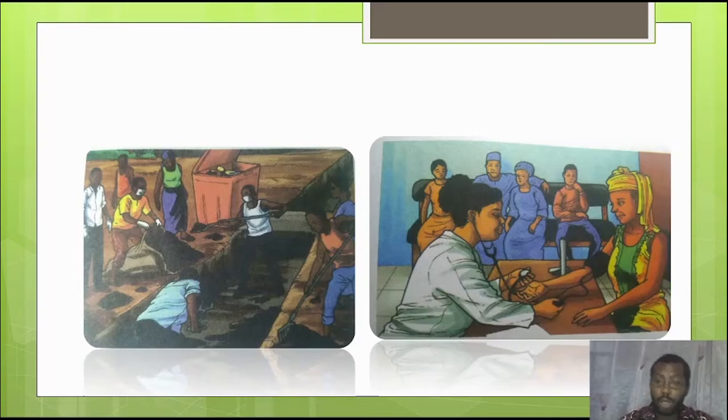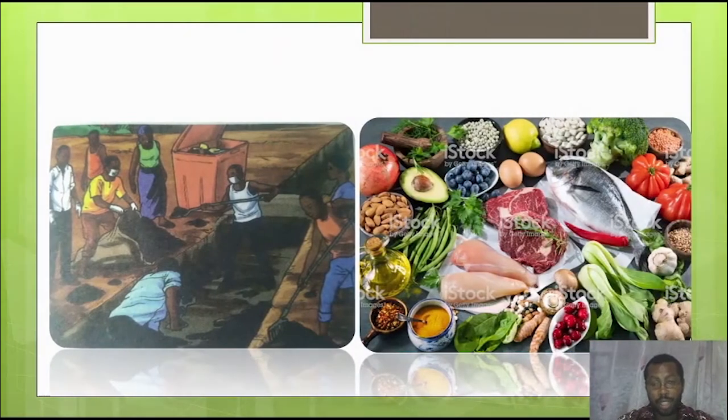Now, you can see from the images here, the people here are cleaning their drainage system. Also, you can see the lady that is receiving a medical checkup from the doctor. She's trying to check her blood pressure. And next, you can see a balanced meal. You can see the various classes of food: fish, beef, fruits, vegetables. All these are things you should do, things you should take to prevent illness.